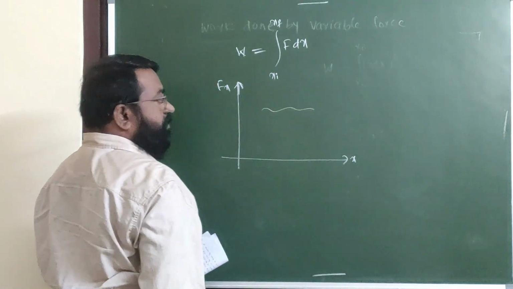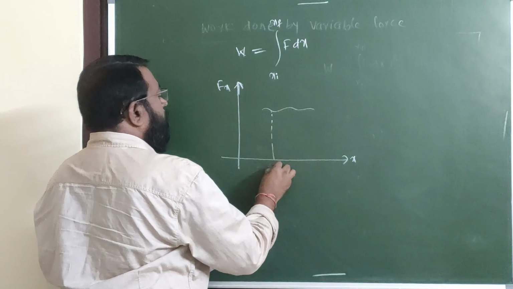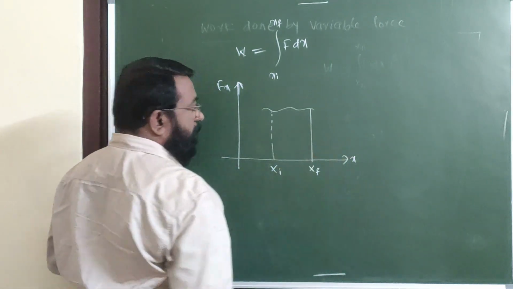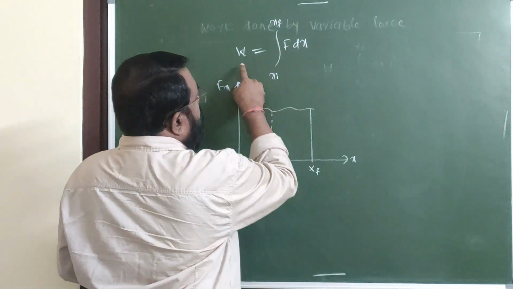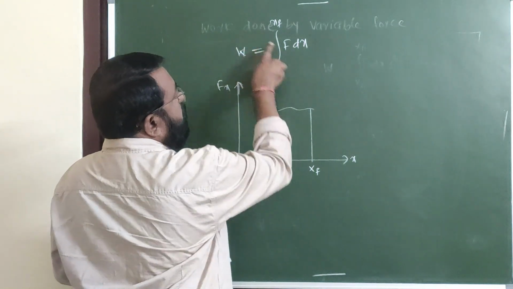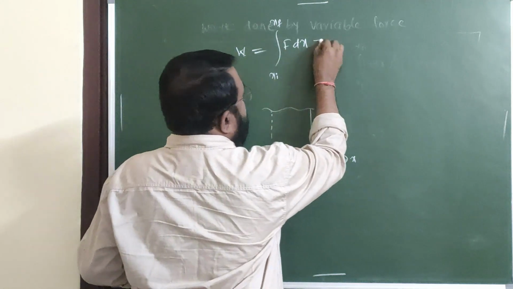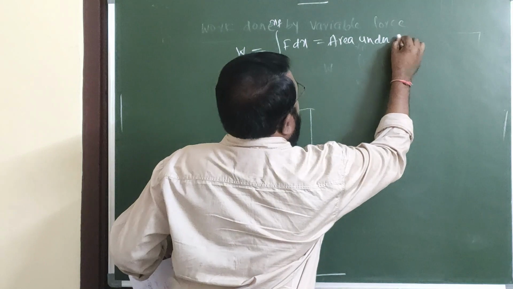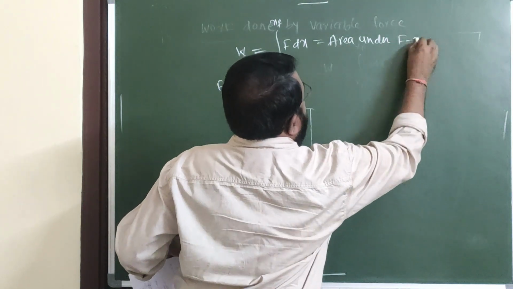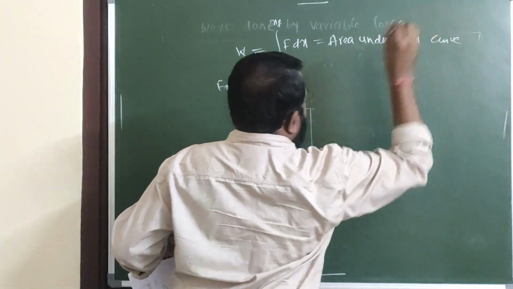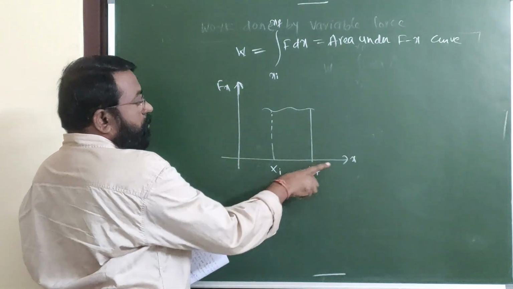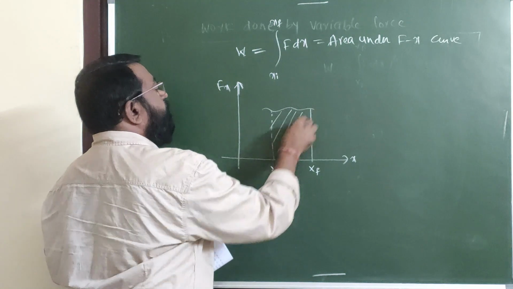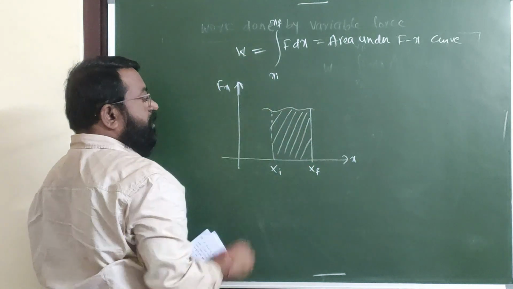So, for example, the graph is like this. This is the initial position and this one is the final position. Here work done from x initial to x final, F into dx, is nothing but the area under the Fx curve. Therefore, this is x, here is Fx, this is the area, and this area gives the work done.